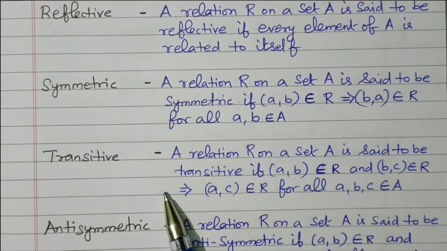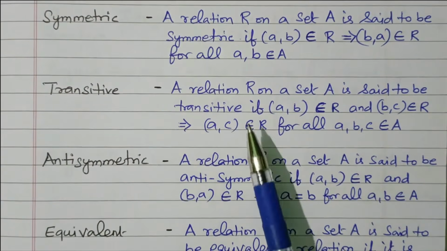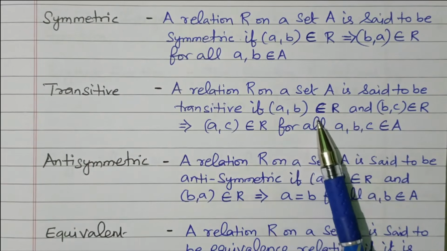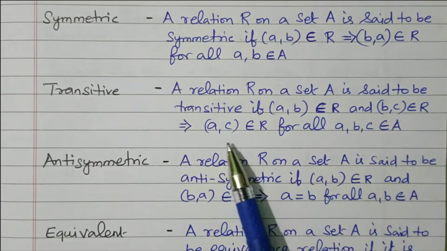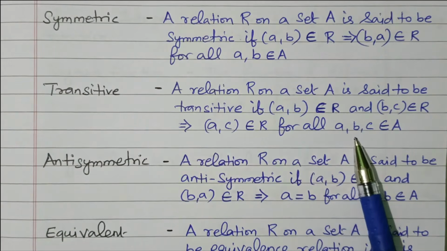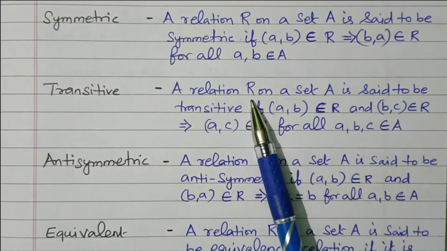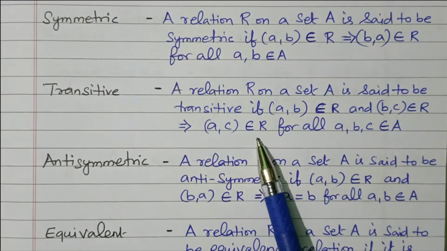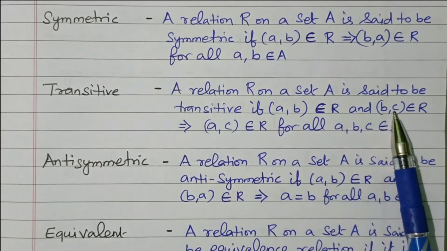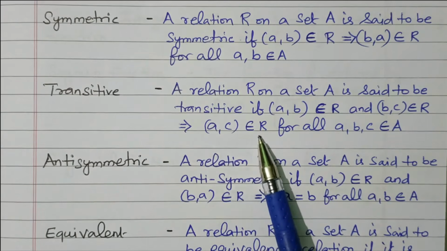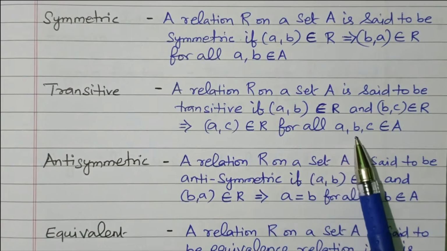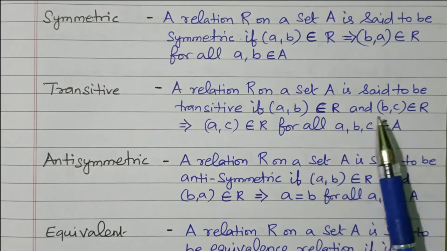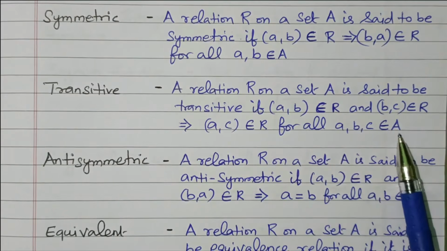Then transitive. A relation R on a set A is said to be transitive if (a, b) belongs to R and (b, c) belongs to R imply (a, c) belongs to R, for all a, b, c belonging to A. We are checking the relation R for a set A: (a, b) in R, (b, c) in R, (a, c) in R. A and B are combined here, B and C are combined here, A and C are combined here. That is called transitive.